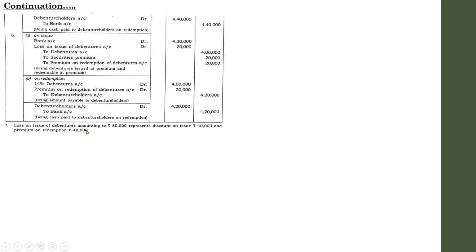So this is how you have to deal with practical cases with regard to different situations of issue and redemption of debentures. You may come across similar pattern of questions with different scenarios. So passing journal entry for each of these situations, it is not a big issue. The thing is, you need to familiarize. For each situation there is a peculiar type of journal entry. So familiarize the situation and the journal entry for that particular situation. Then you can deal with any type of question. I hope you have understood the concept. So go through these cases, familiarize each of these situations. If you have any queries, please let me know.